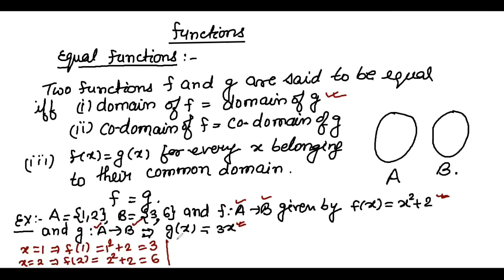Similarly, for g, when I apply x equals 1 in g(x), this is 3 into 1, that is 3. So you can see both are similar. f(x) and g(x) corresponding values are similar at x equals 1. When I apply x equals 2, this is g(2), so 3 into 2. Finally, we get 6.